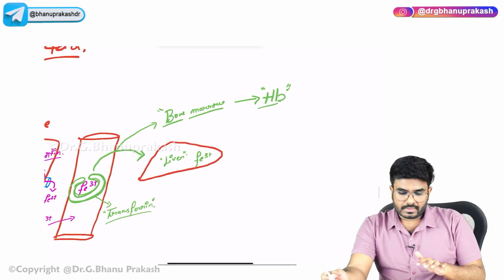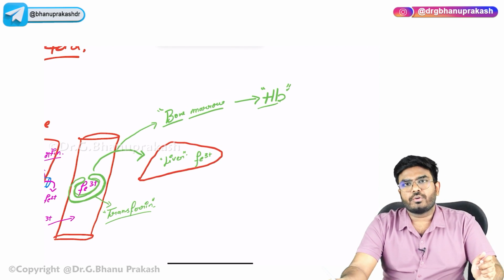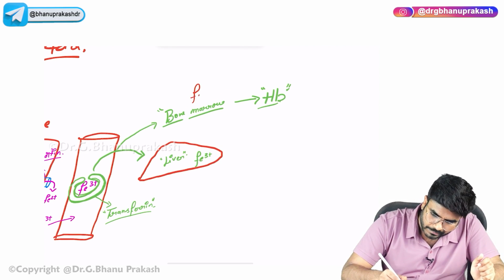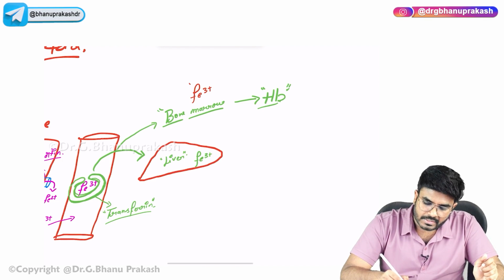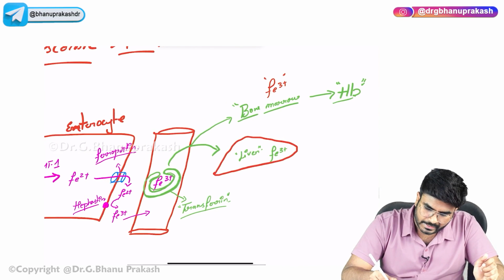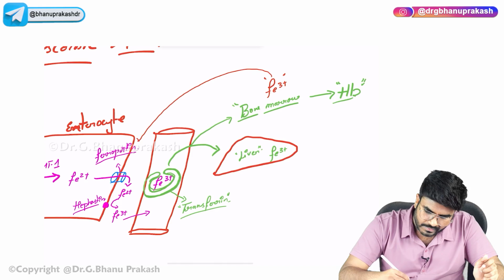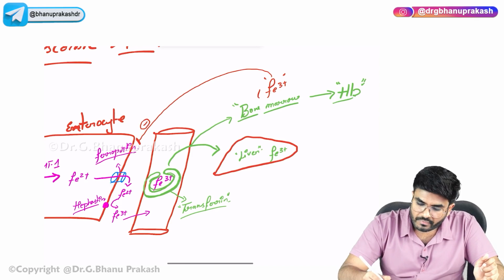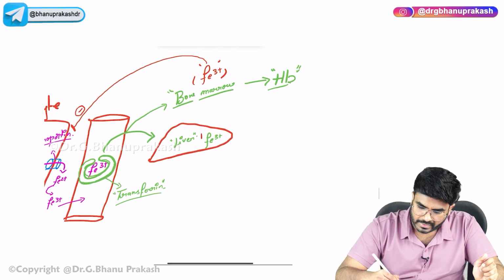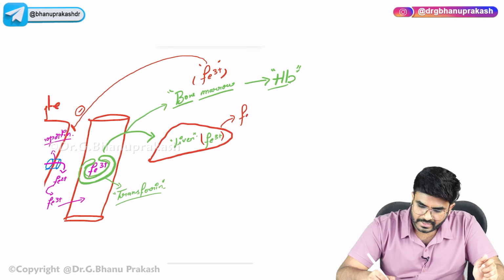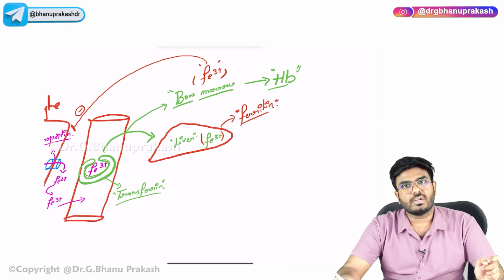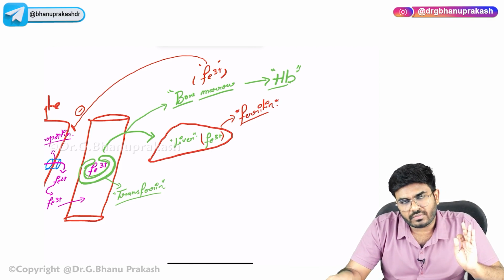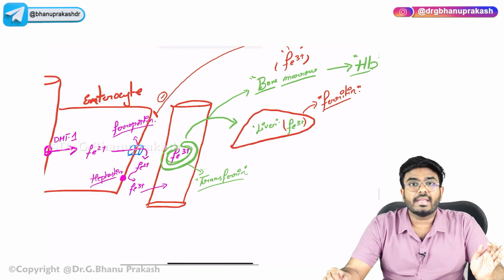See, the very important point which I want you to know is, once you have a sufficient amount of iron, this iron is going to give negative feedback. See, the iron is inhibiting the ferroportin. Okay, iron is inhibiting the ferroportin, sir. So this storage form of iron which I am showing here is called ferritin. Okay, the storage form of iron is called ferritin. So once you have sufficient stores of iron, what is that iron doing? It is giving negative feedback to